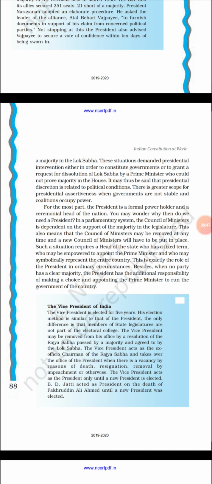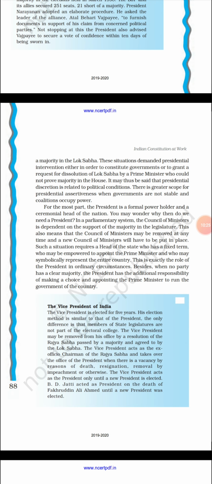Now, in our last four elections, when there was no majority in the Lok Sabha, presidential intervention was required to constitute a government. Sometimes the president can dissolve the Lok Sabha, or sometimes there will be presidential rule in some state or area. The president can directly control that particular area if there is no majority in the Lok Sabha, because the majority in the Lok Sabha means the Prime Minister, the leader.